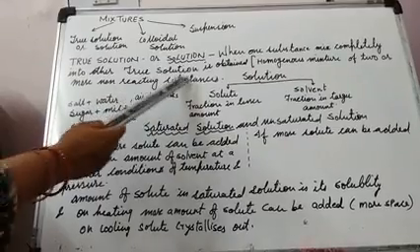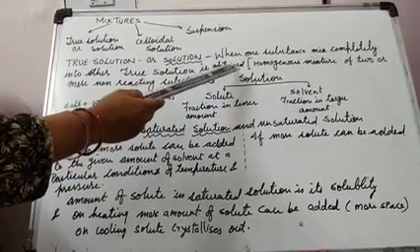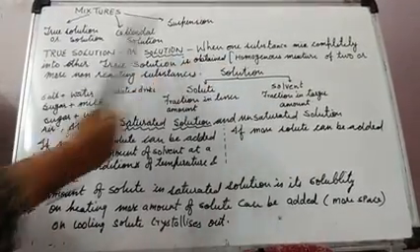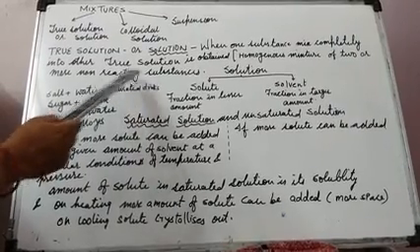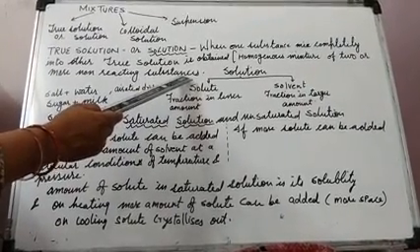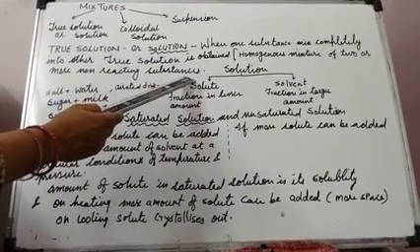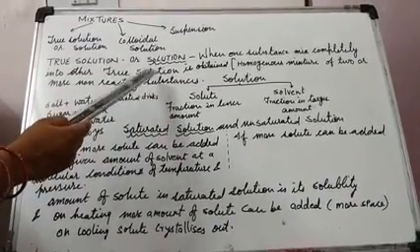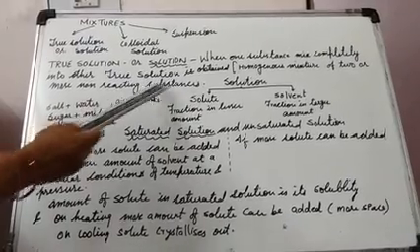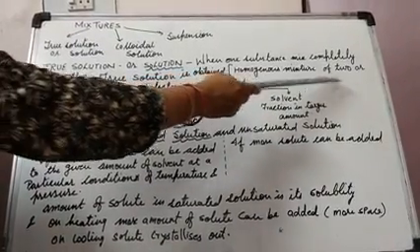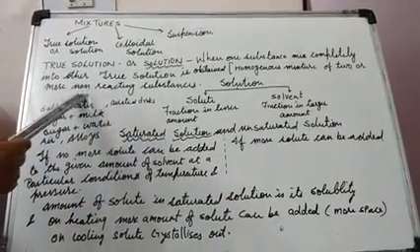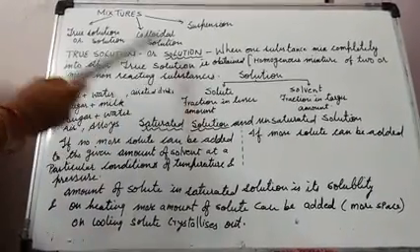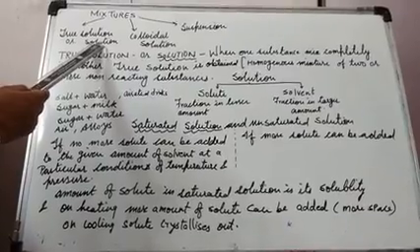If we take the definition, it is a homogeneous mixture of two or more than two non-reacting substances, as we did in the properties of mixture, that the constituents do not react with each other. This forms a true solution or simply solution.